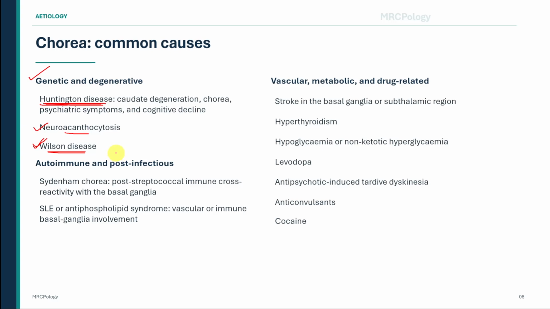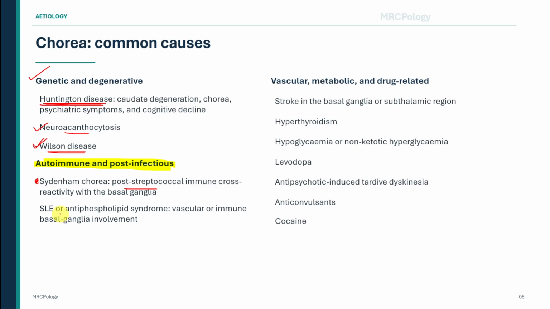The next group includes autoimmune and post-infectious causes. Sydenham chorea is classically associated with the preceding group A streptococcal infection. Immune cross-reactivity affects basal ganglia structures and produces involuntary movements. It usually occurs in children or adolescents and may develop weeks or months after the initial infection. The patient may have emotional lability, hypotonia, motor impersistence, handwriting deterioration, a milkmaid grip, and darting movements of the tongue.